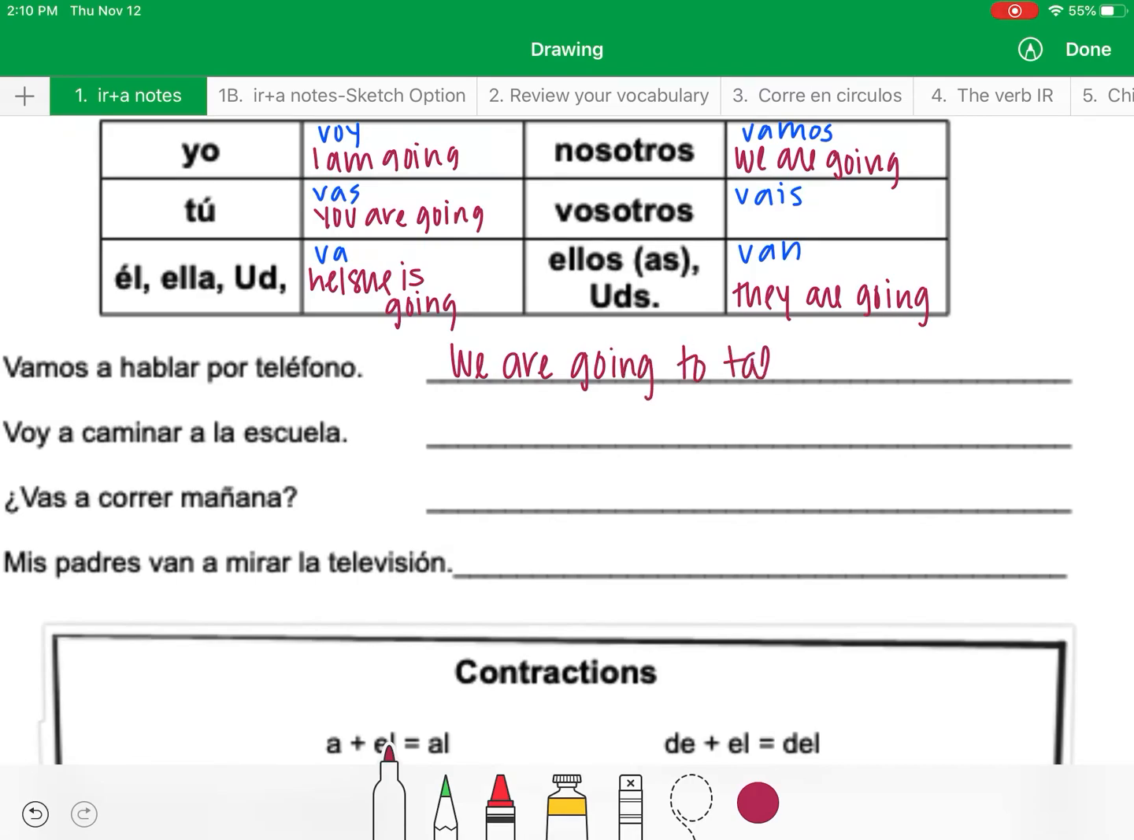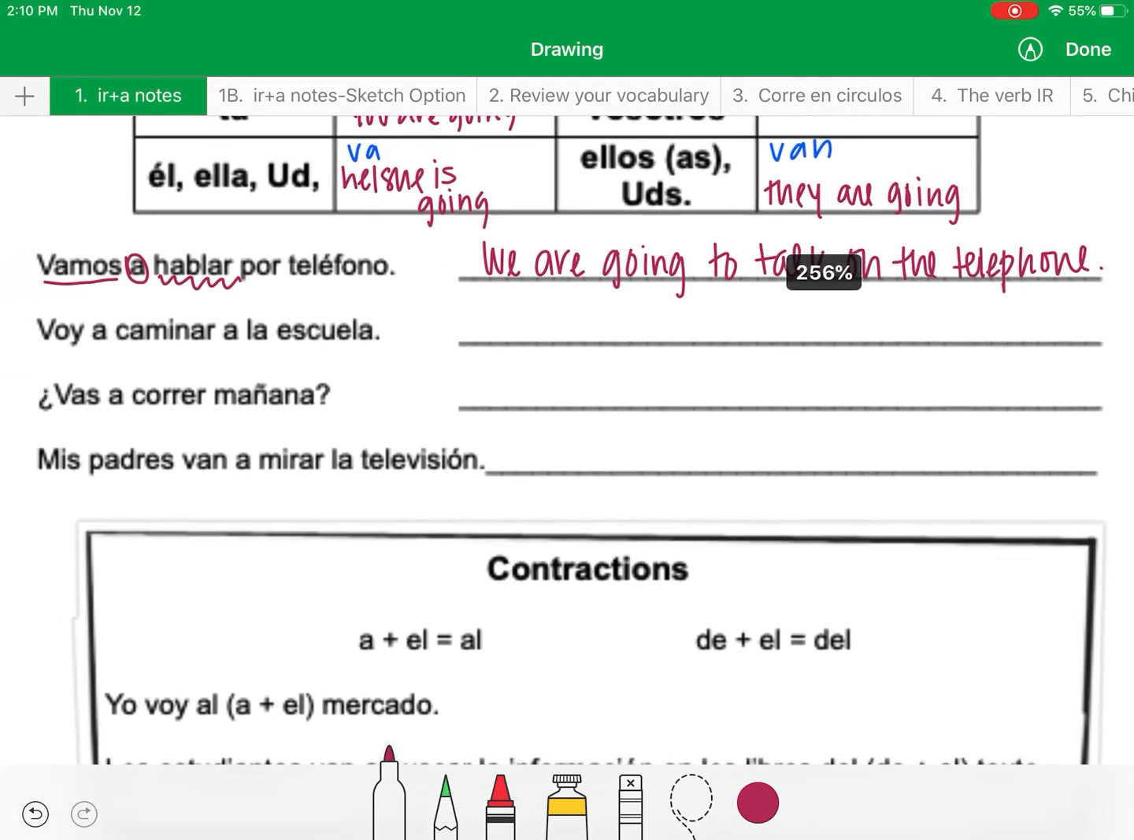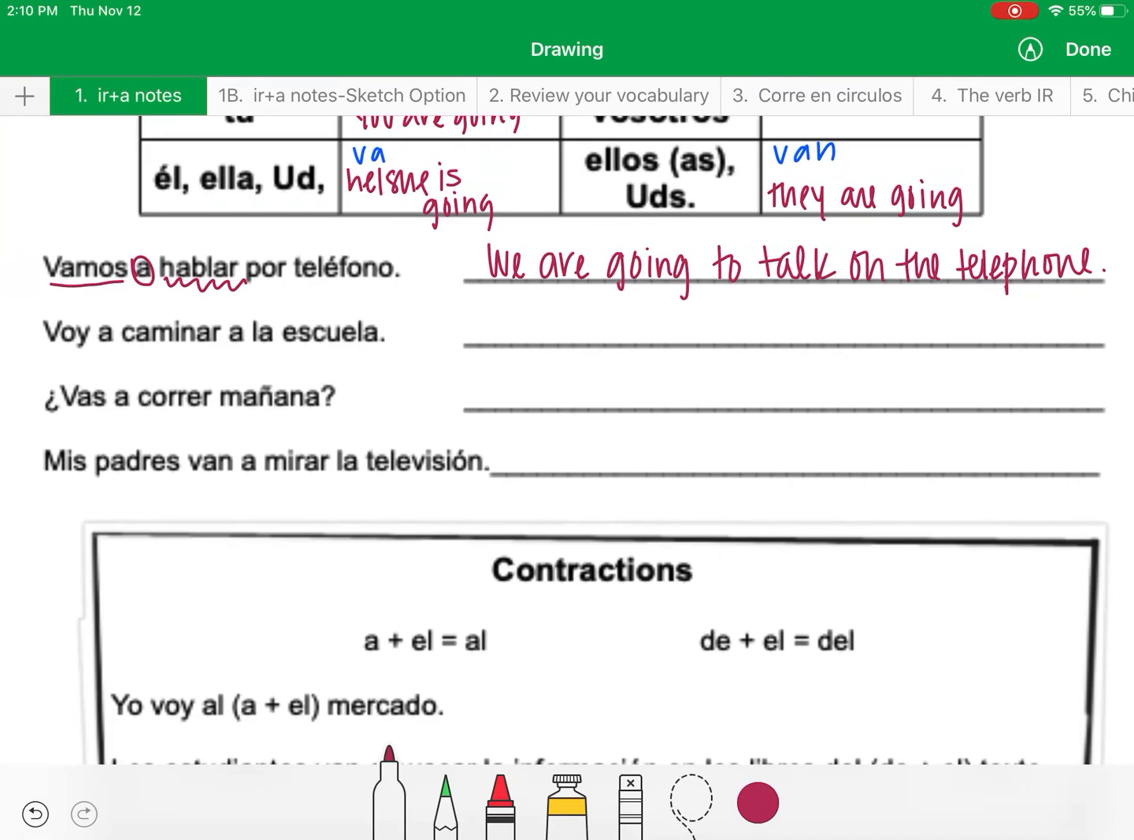to talk on the telephone. Okay, remember something we're doing in the future, we're using ir conjugated, which is right there, then a, and then our infinitive. Okay, try to conjugate the next one. Pause the video. All right, then we have voy a caminar a la escuela. I am going to walk to school.